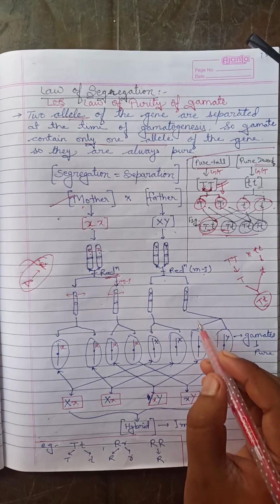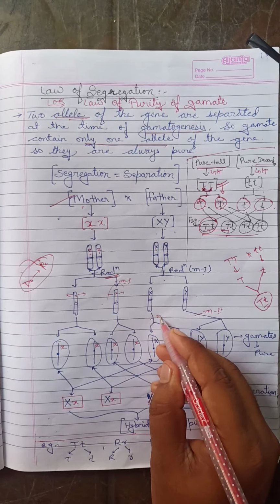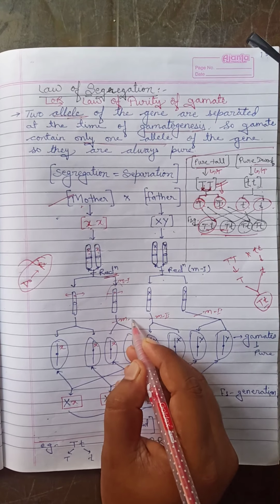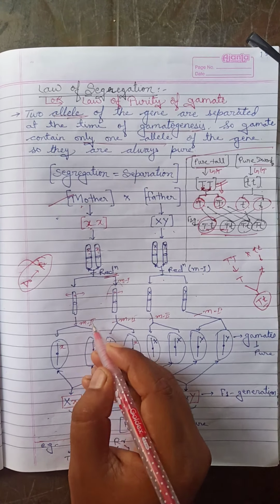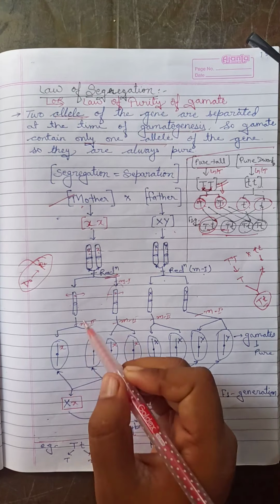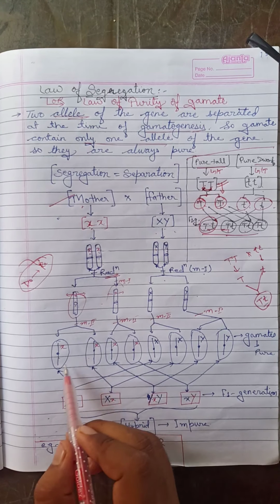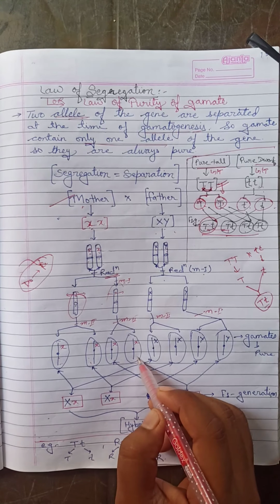After that, it is meiosis 2. All are meiosis 2. After the completion of meiosis 1, as you know, meiosis 2 will happen, and it produces two different forms of X chromosome from the two X chromosomes.